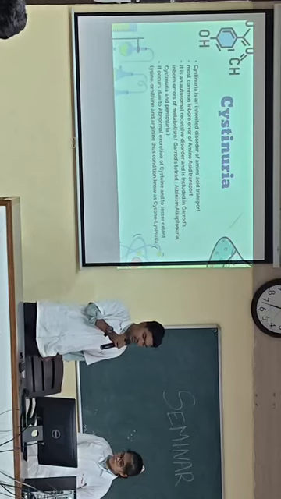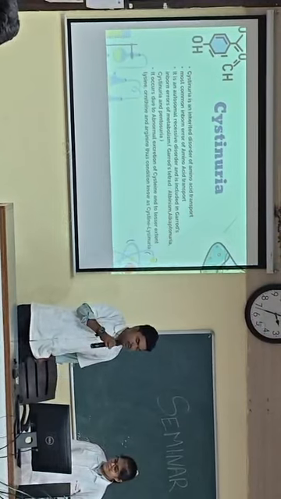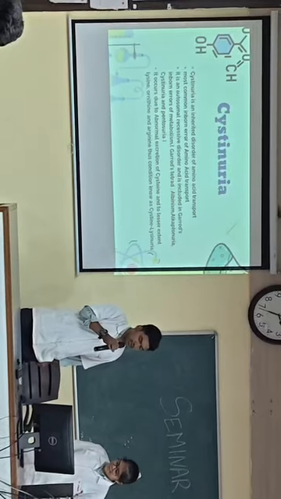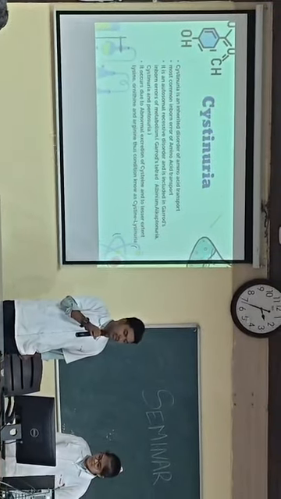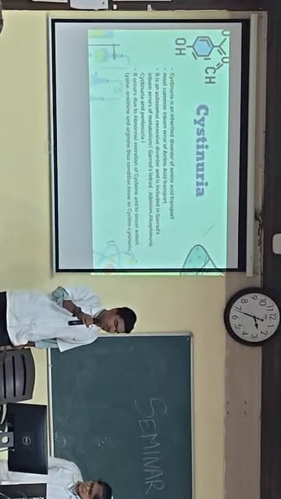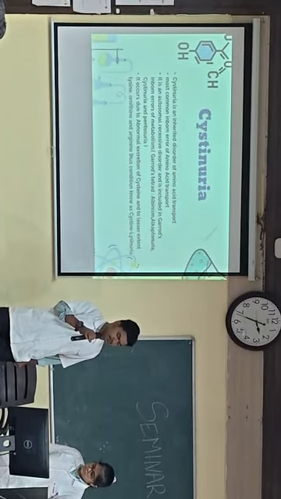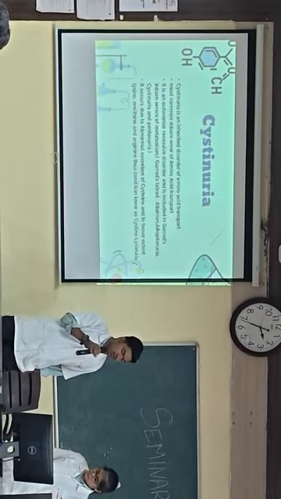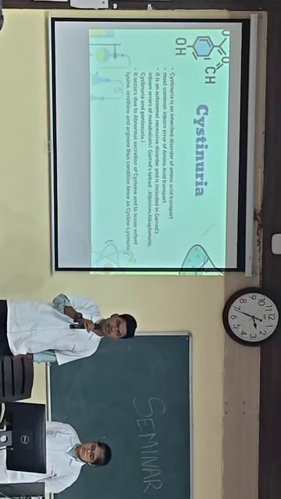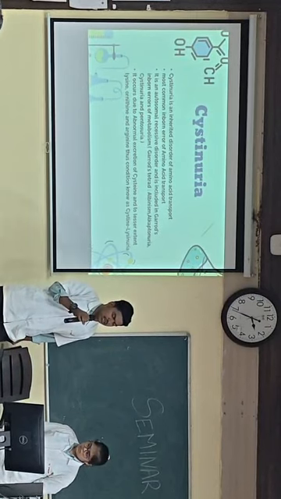Let's see cystinuria. Cystinuria is an inherited disorder of amino acid transport, and it is the most common inborn error of amino acid transport. At the genetic level, it is an autosomal recessive disorder and included in Garrod's inborn errors of metabolism. Garrod's group includes albinism, alkaptonuria, cystinuria, and pentosuria. Cystinuria mainly occurs due to abnormal excretion of cystine, and sometimes due to abnormal excretion of lysine and arginine also. This condition is known as cystinlysinuria.